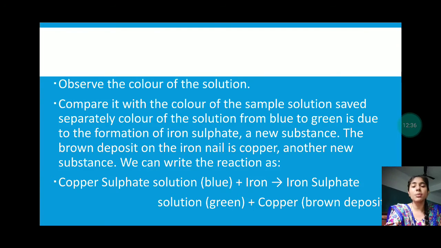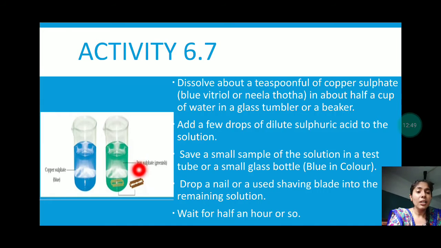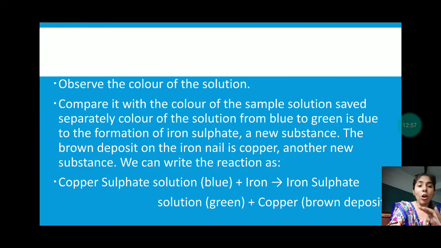Copper sulfate has converted into what? Copper sulfate went to iron sulfate. The brown deposit on the iron nail is copper. Another new substance is formed. See here, the blade has a brown color around it, that is of the copper.